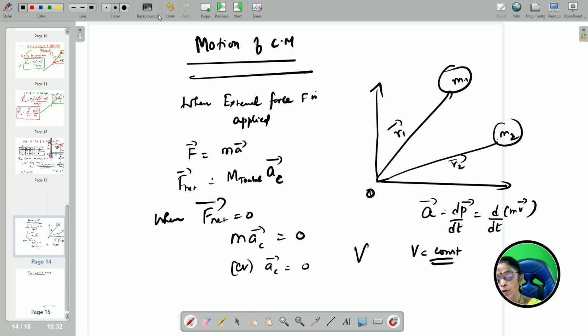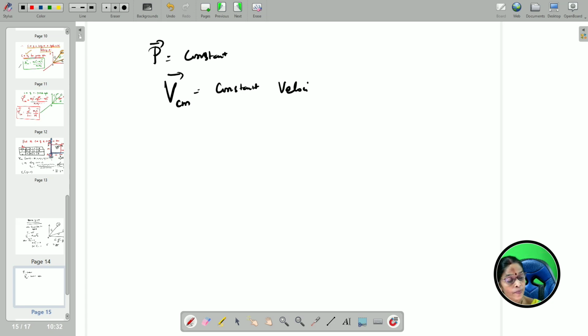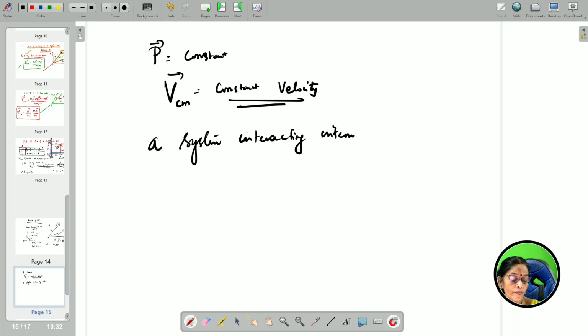Now you can say here the linear momentum p is equal to constant. Therefore, v center of mass is equal to constant here. So, the center of mass moves with constant velocity, or otherwise, a system interacting internally cannot accelerate itself.